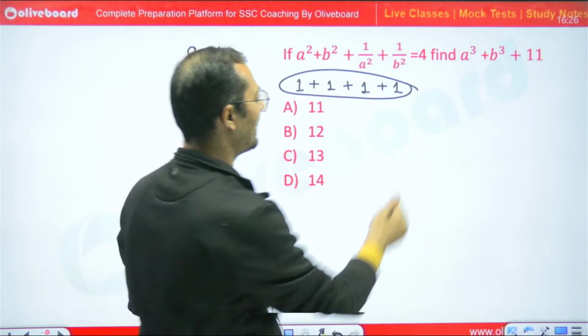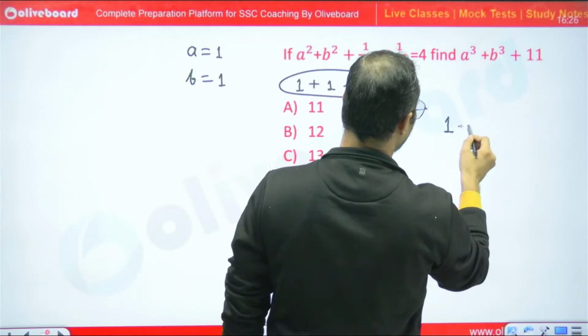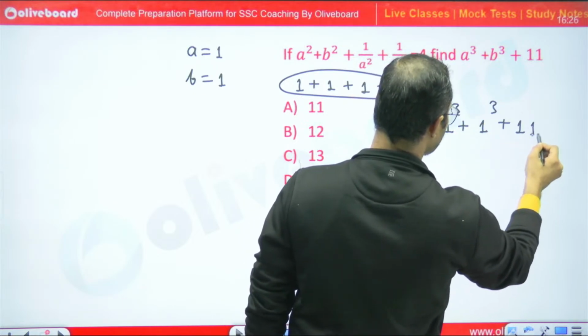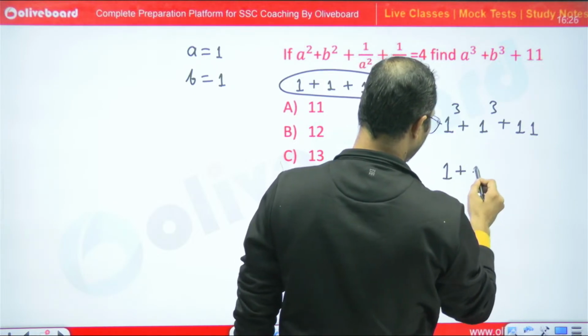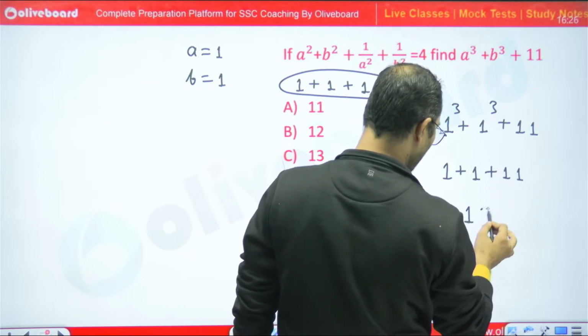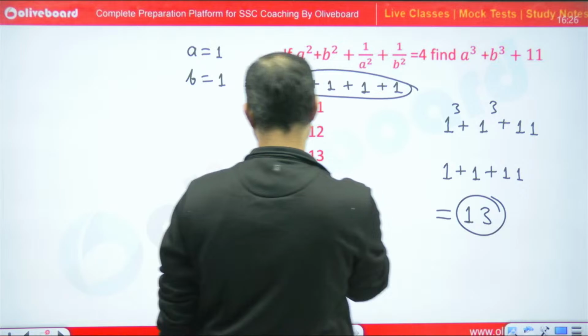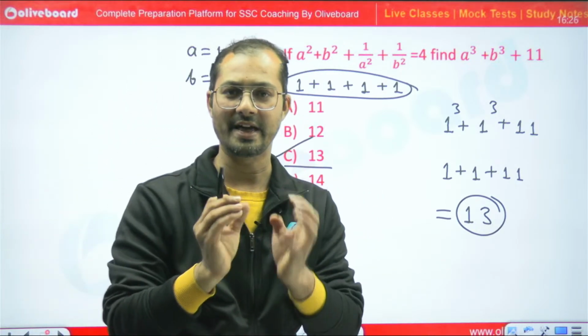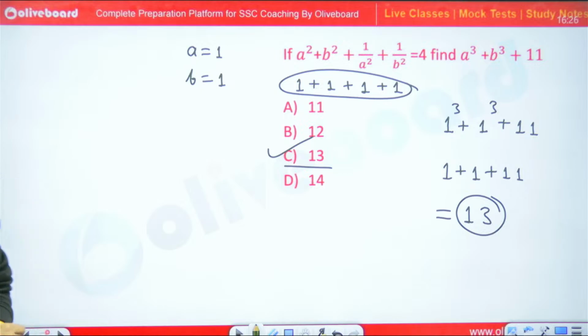So we can say that a cube, 1 cube means 1, plus b cube, 1, plus 11. So we can say that 1 plus 1 plus 11. So completely it is 13. So 13 is the right answer. C part is the right answer. Yes.